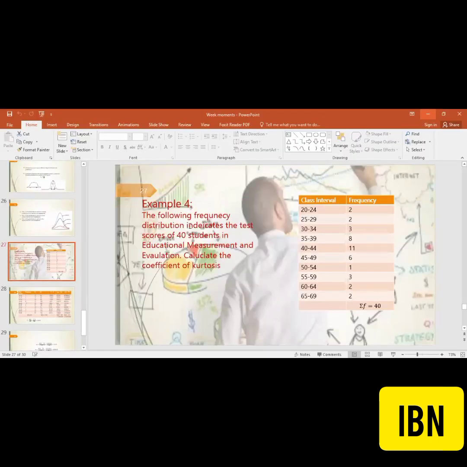The frequency distribution of the test scores of 40 students in educational measurement and evaluation is given. Calculate the coefficient of kurtosis. B2 is also called the coefficient of kurtosis. So this is the class interval and this is the frequency. I recommend that for this question we do the complete calculation: we will calculate M1 to M4, and after that we will calculate B1, B2, and then we will interpret it.